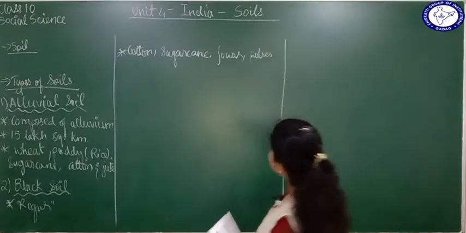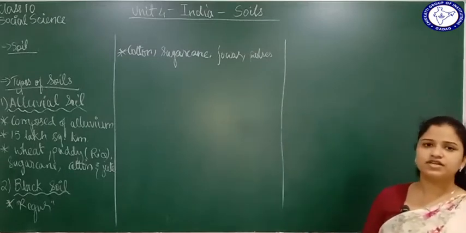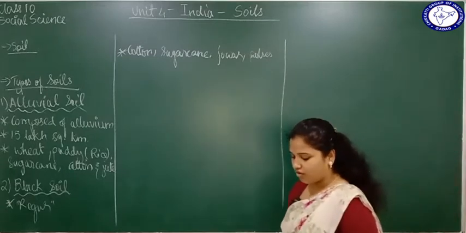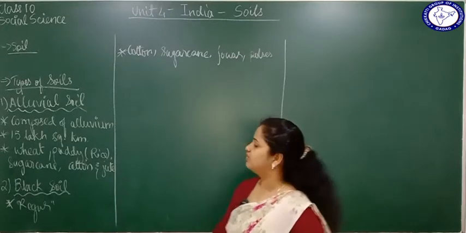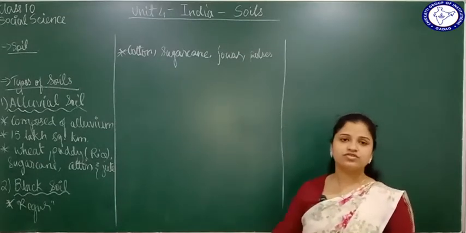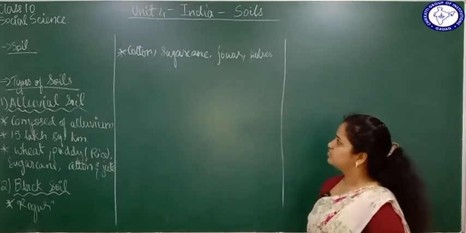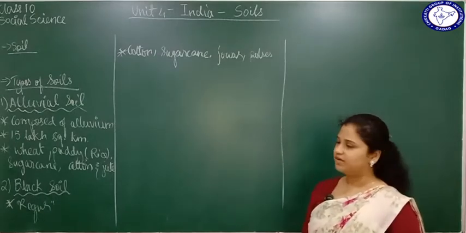Also chilies, wheat, and mostly cotton, right? It is called black cotton soil because cotton grows best on this type of soil. So these are some of the crops that will grow on black cotton soil.